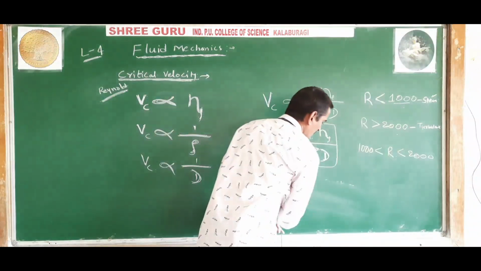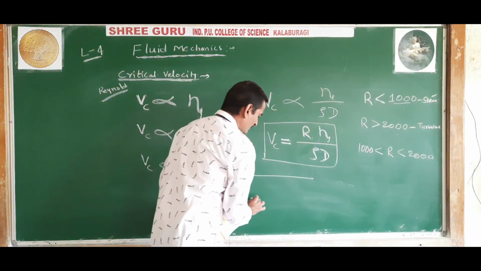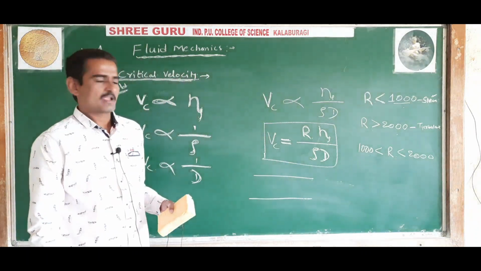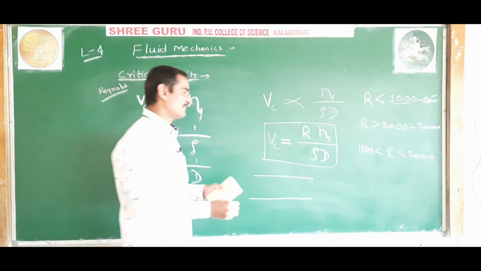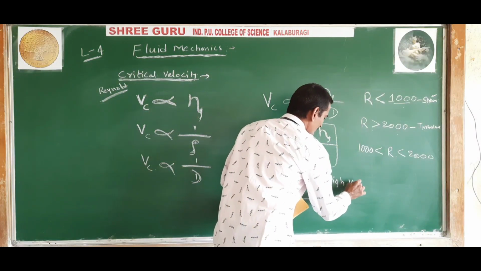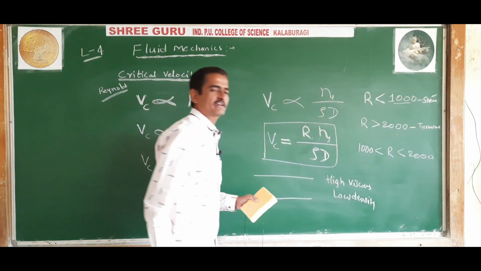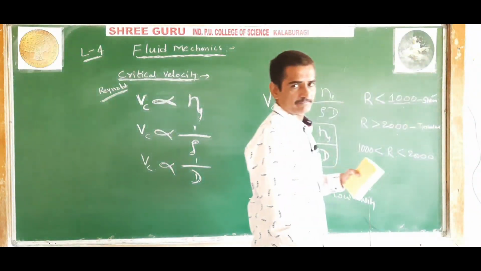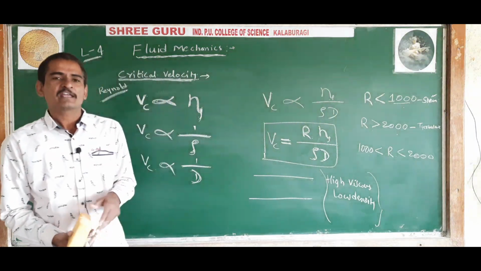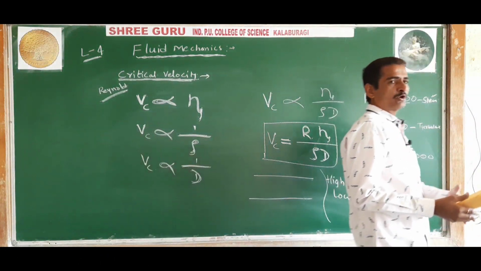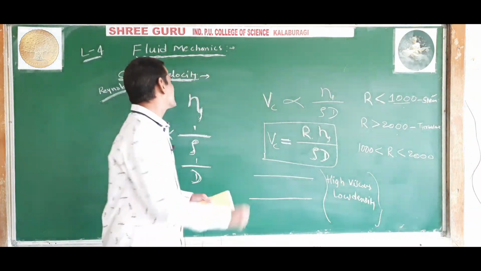So if we consider a simple situation where a highly viscous, low density liquid is flowing through a very small tube, it will have streamline flow.